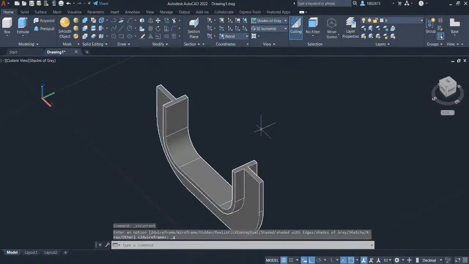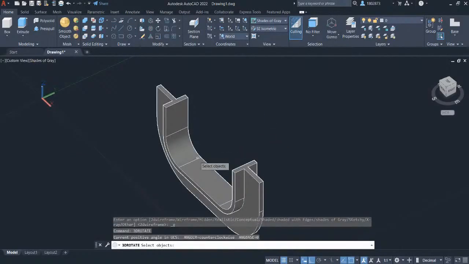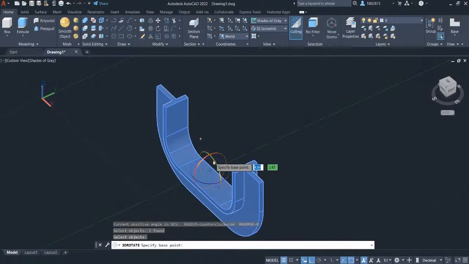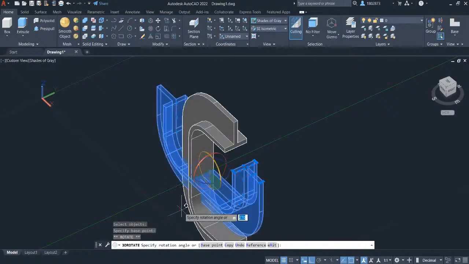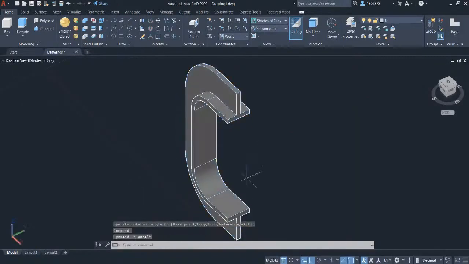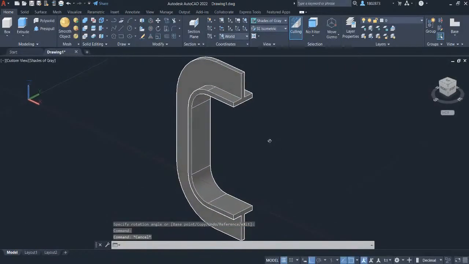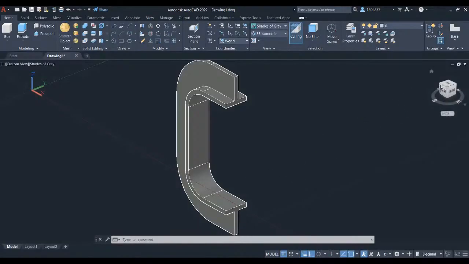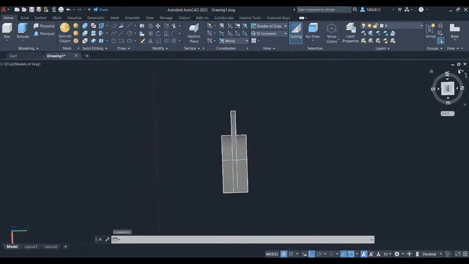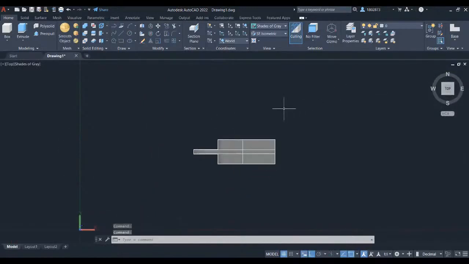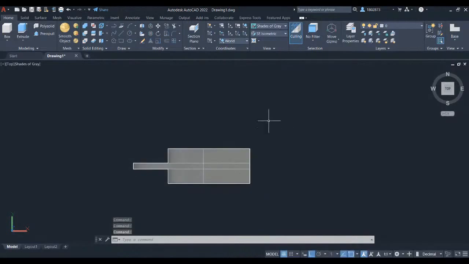Let's finish the part by pressing 3D and select 3D rotate. Select the part and press enter. Select the green line. Hover your crosshair here and left click. Let's head over to View Cube and select top. We will create the sketch for our revolve feature and make a copy of it. Press L for line. Left click here and let's key in 0.625 and press enter. Hover your crosshair here and key in 0.13. Press enter and press escape.